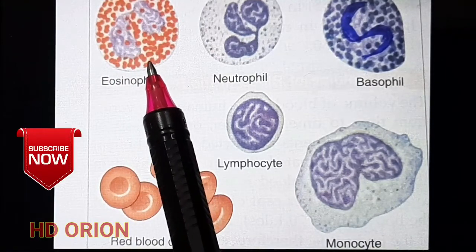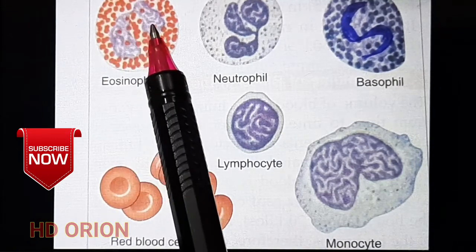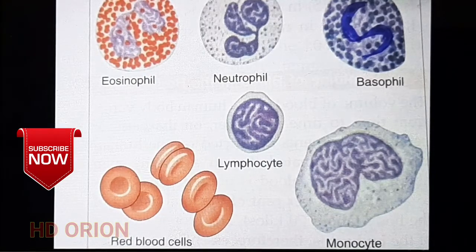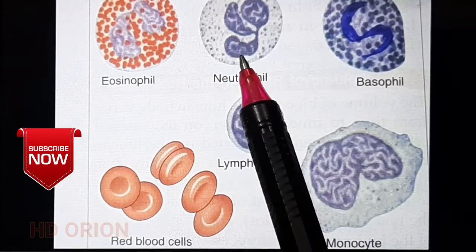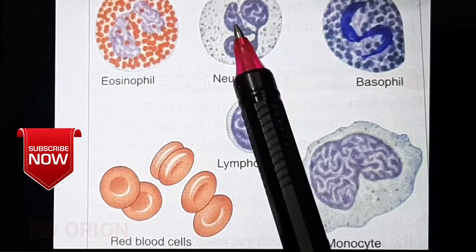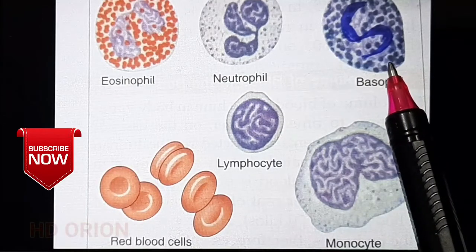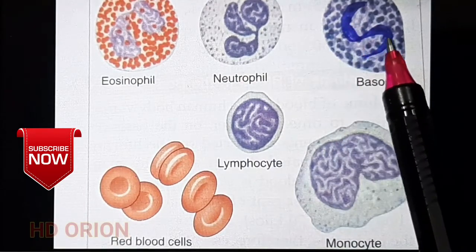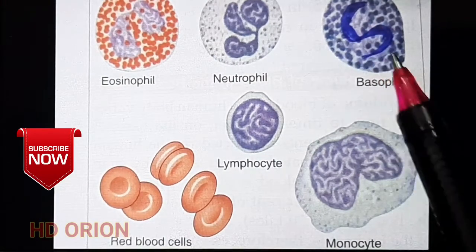They are stained with acidic stains, so it is shown in red, and the lobes are 2 in number, so we call it a bilobed nucleus. The neutrophils are multi-lobed, they can be many, so here 3 lobes can be seen. The basophils are stained with the basic stains, it is shown in blue, and it typically has an S-shaped nucleus. So the nucleus is S-shaped.